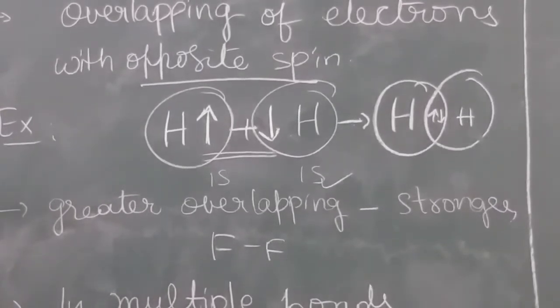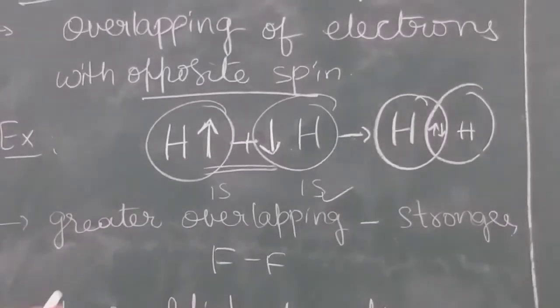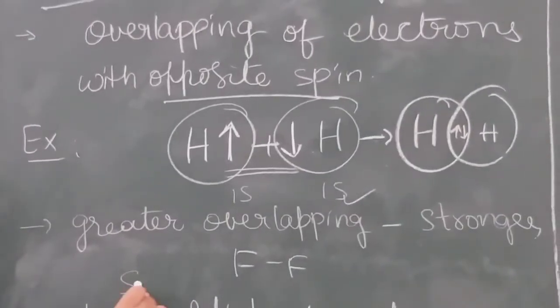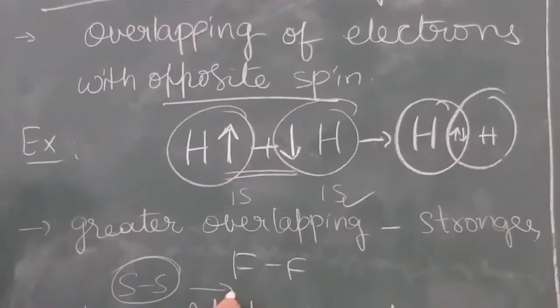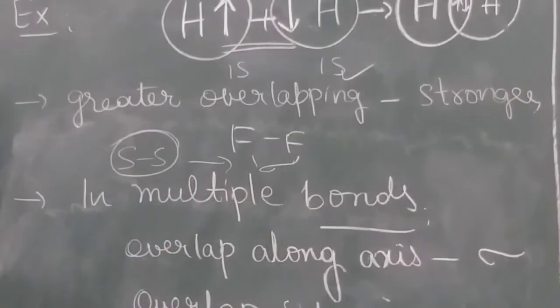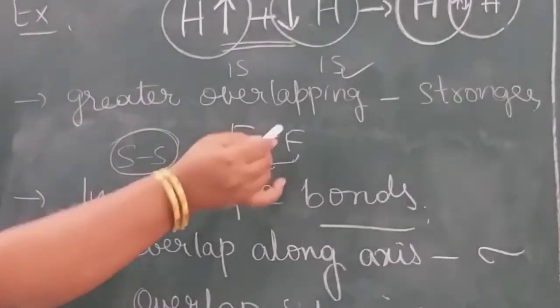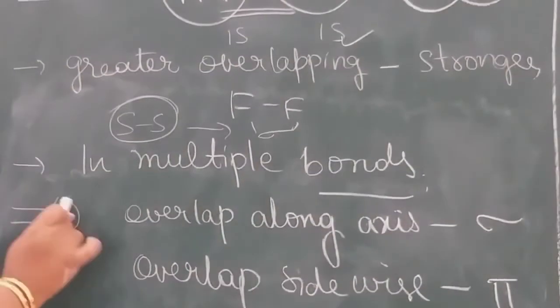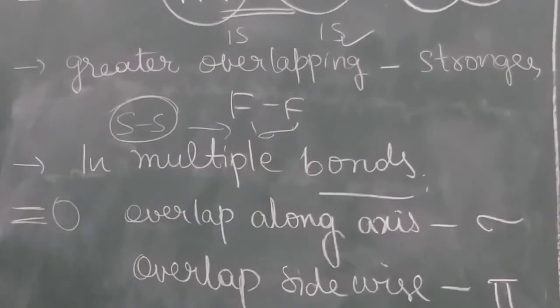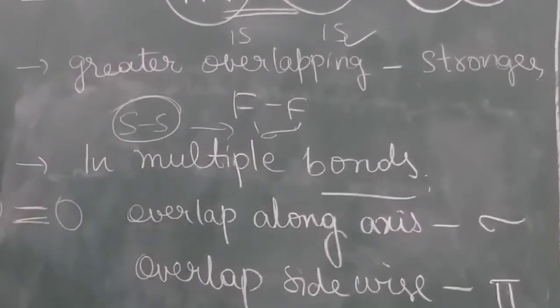And suppose orbitals are overlapping along the axis, they form sigma bonds. If single bonds are there, they are all sigma bonds. Suppose multiple bonds, like oxygen, it is having a double bond. In these multiple bonds, two bonds are present.